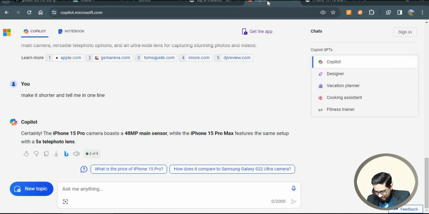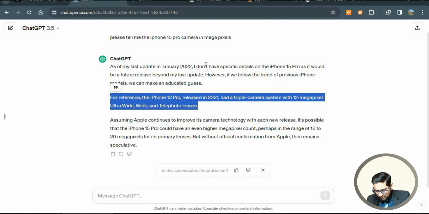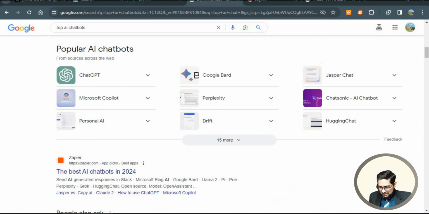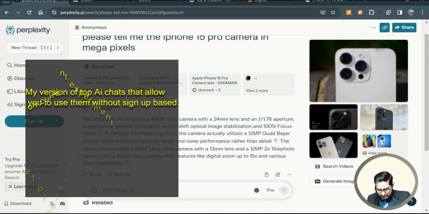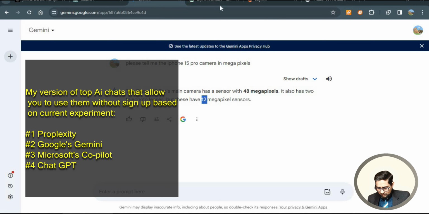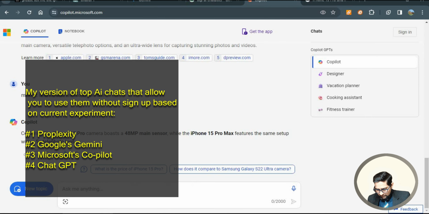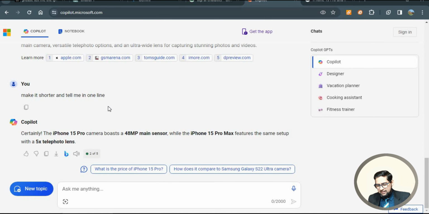And I'll rate Microsoft's Copilot at number 3, and obviously ChatGPT did not qualify for the competition, and another one which I've already discarded is Jasper Chat. So technically, as per my current experience, Perplexity is on top of all, and Google Bard or Gemini is following it, and then Microsoft's Copilot.